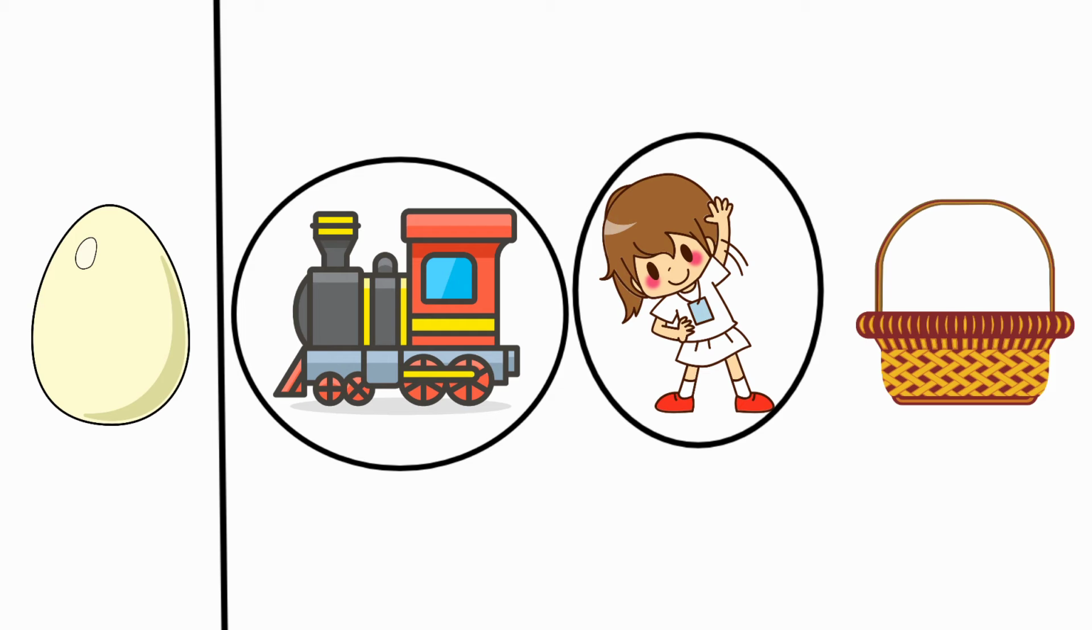Next one, basket. The beginning sound for basket is B. And for egg is A. For egg and for basket, the beginning sounds are different. So, we should not circle the picture basket.